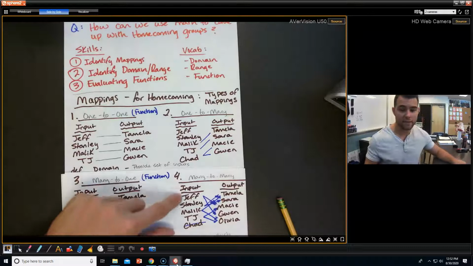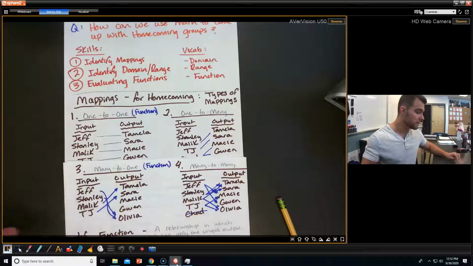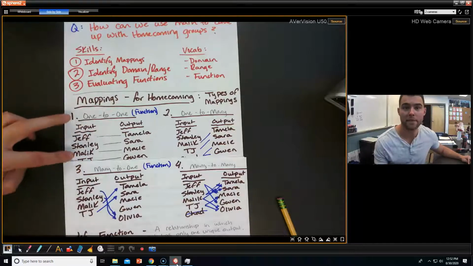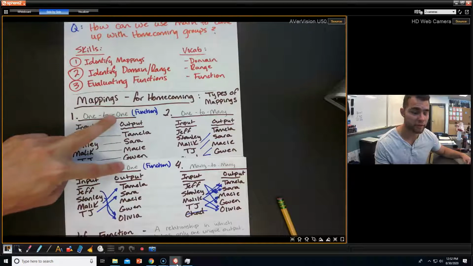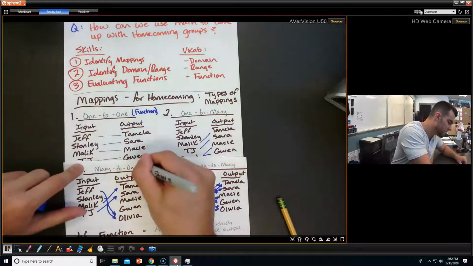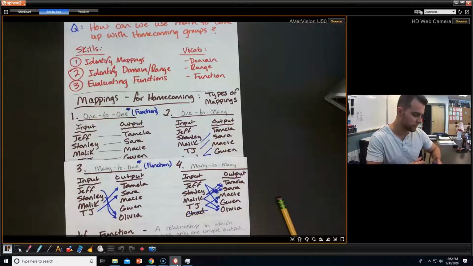And then many to many. Just by the definition, we know right off the bat this is not a function. Now, these two are the only mappings that are functions because they each have one output. That's kind of the key right there. Anytime they have one output, that's how you can tell this is a function, okay?